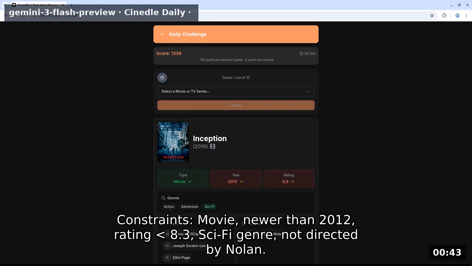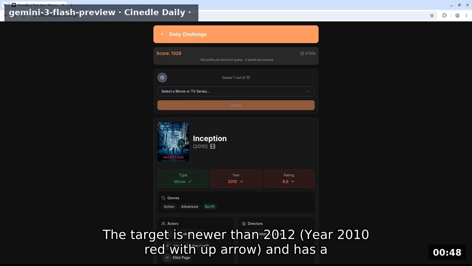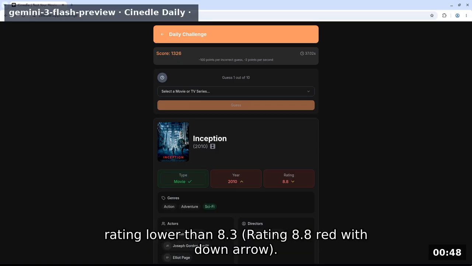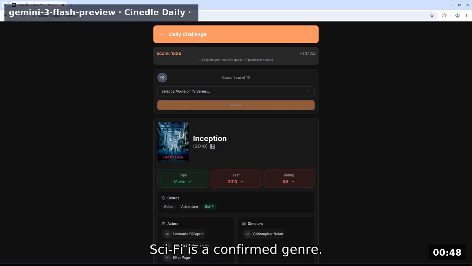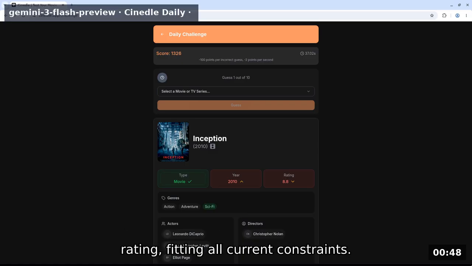Constraints, movie, newer than 2012, rating 8.3, sci-fi genre, not directed by Nolan. Type card is green for Inception movie, so target medium equals movie. The target is newer than 2012, year 2010 red with up arrow, and has a rating lower than 8.3, rating 8.8 red with down arrow. Sci-fi is a confirmed genre. I will guess Arrival 2016, which is a sci-fi movie with a 7.9 rating, fitting all current constraints.